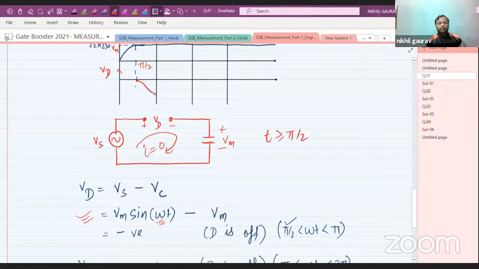At pi, it reaches minus Vm, and at 3 pi by 2 it will be maximum, which is minus 2 Vm. After this, it will repeat itself.